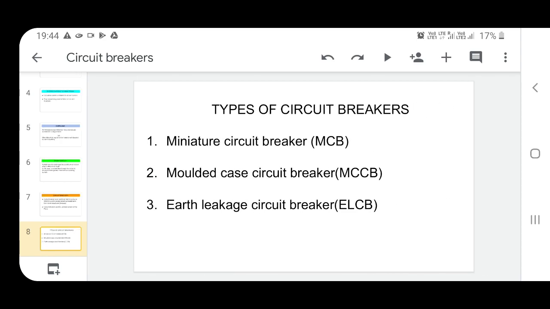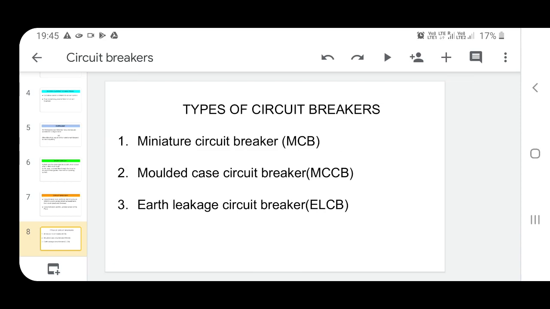Now the types of circuit breakers. How many types of circuit breakers? There are three types of circuit breakers. The first one is the most common circuit breaker, I think everyone knows its name: miniature circuit breaker, also named MCB. Second, molded case circuit breaker, MCCB. Third, earth leakage circuit breaker, ELCB. These are the three main types of circuit breakers. Okay, I hope you understand very well.